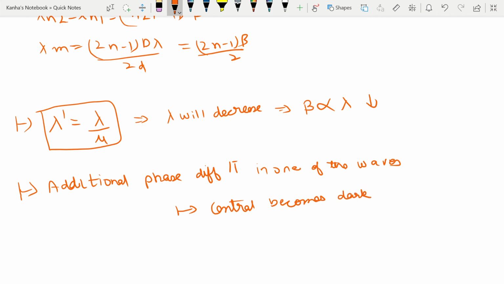Why is this so? Because at the end we are concerned about the phase difference between the two.